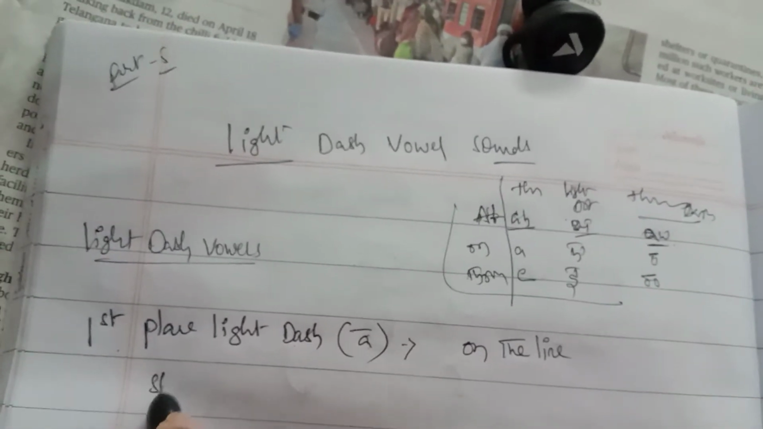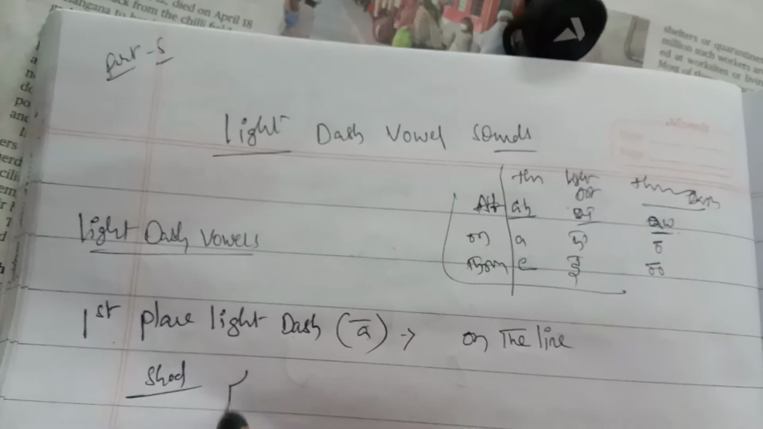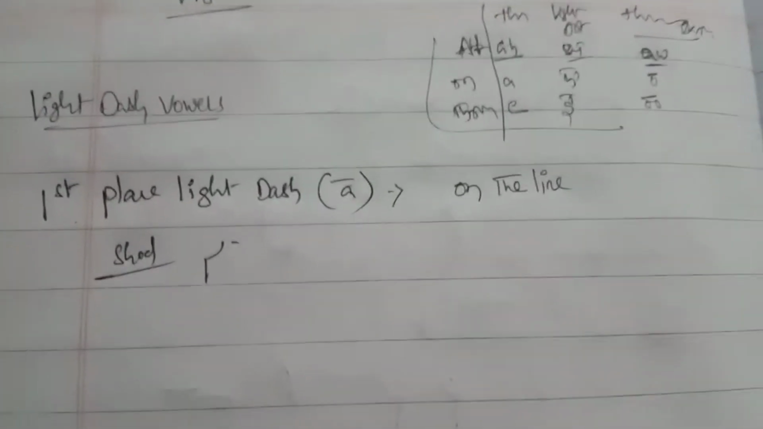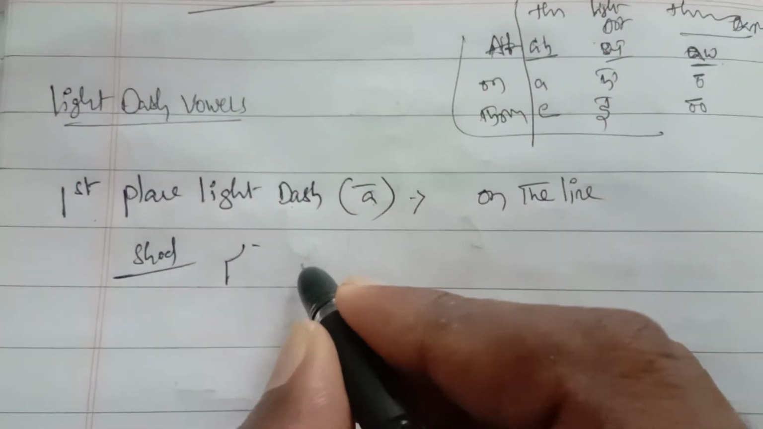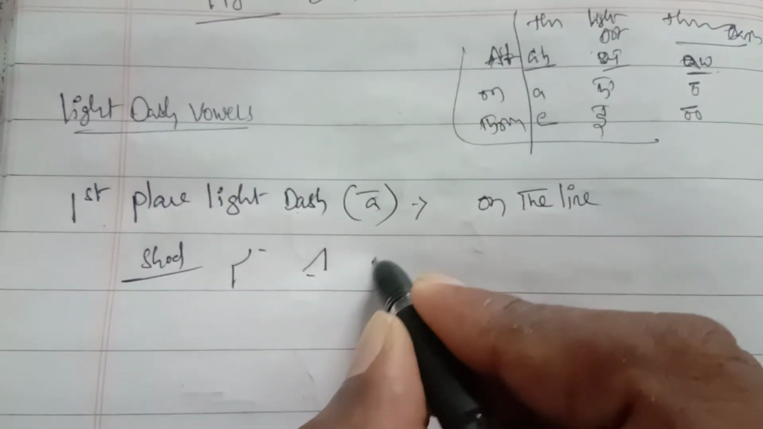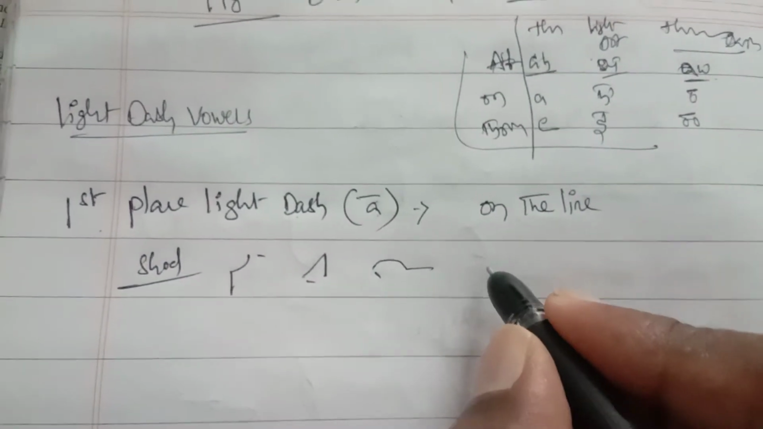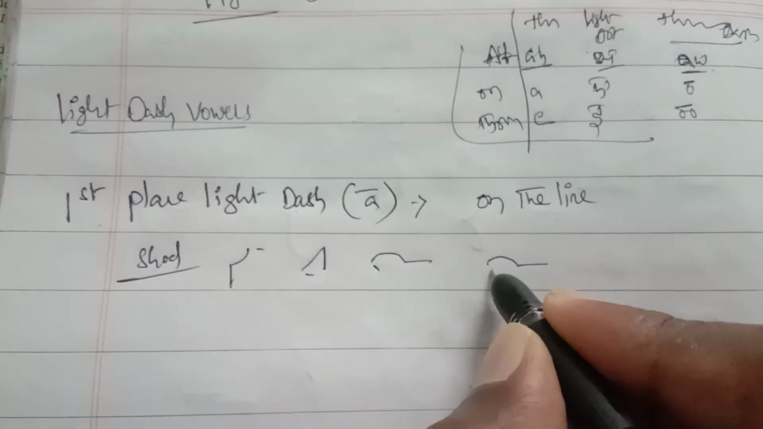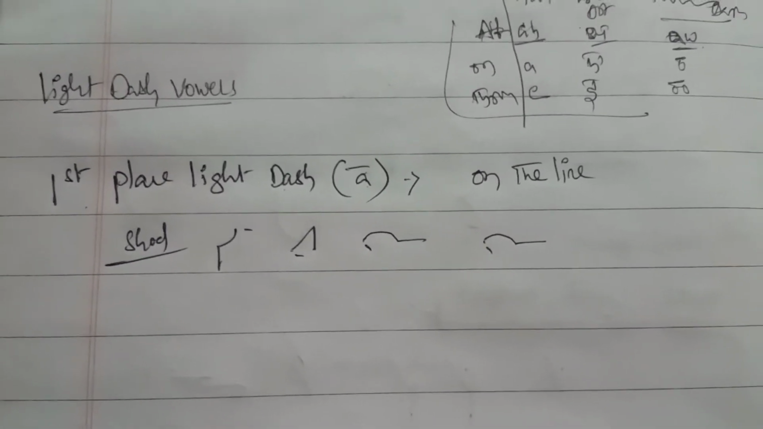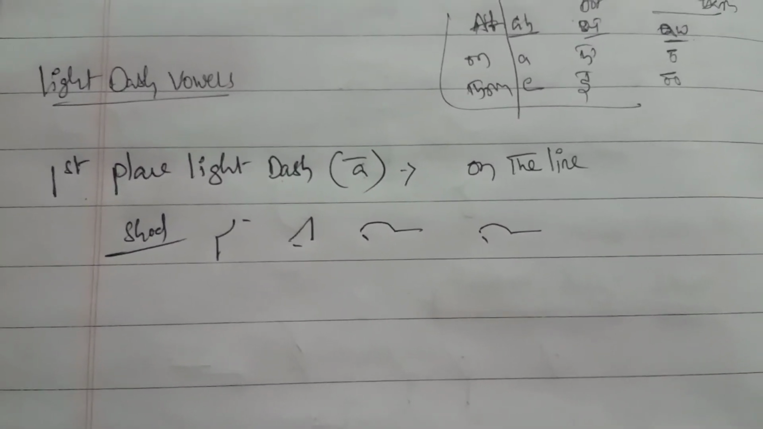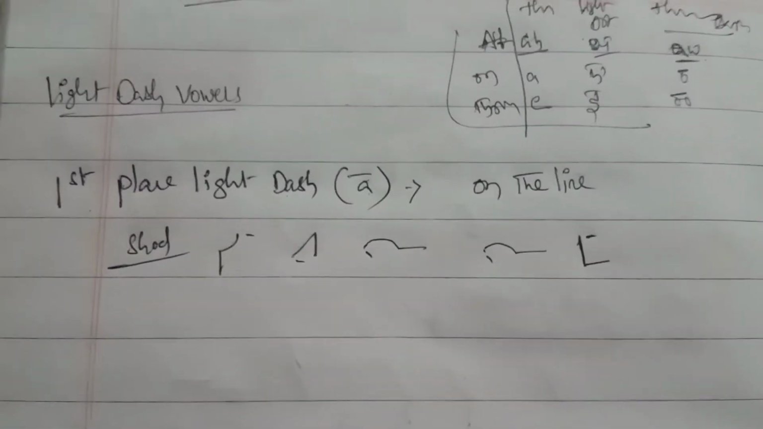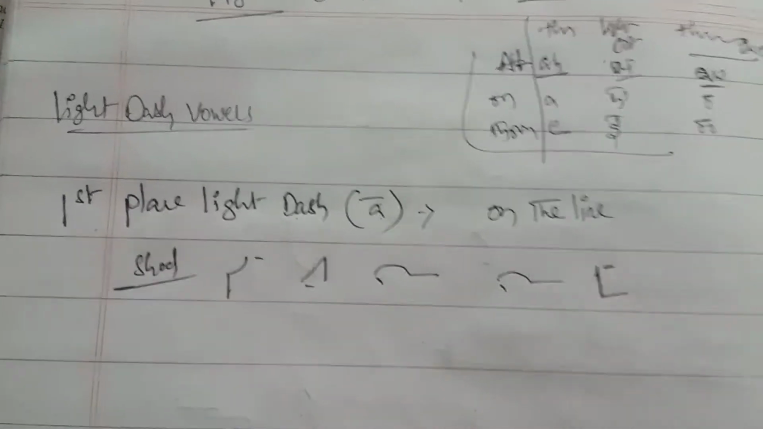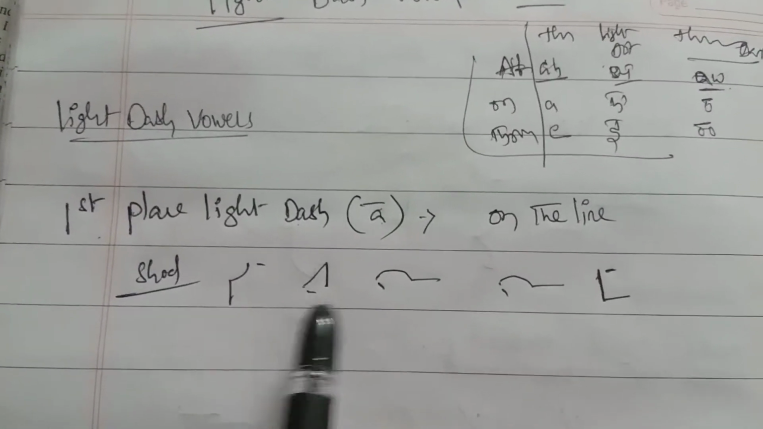Here are examples: shad, rad, mak, mug, shuck, duck. Clear? The A sound is only the base sound. These are light dash examples: shad, rad, muck, mug.